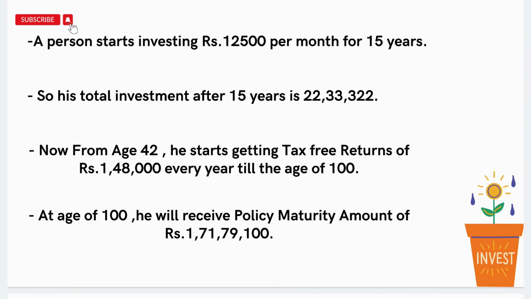So during the investment period, that is 15 years, his total investment outlay is 22,33,322 rupees. That is total investment which he is doing in this plan in a period of 15 years. Now from the age of 42, he starts getting tax-free return, that is for rupees 1,48,000 every year till the age of 100. At the age of 100, he will receive policy maturity amount of 1,71,79,100 over and above the survival benefit which he will get till the age of 99.